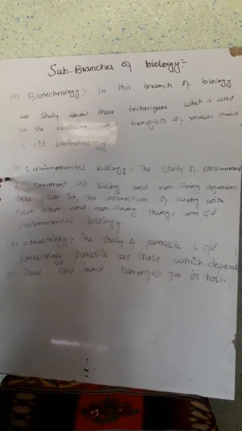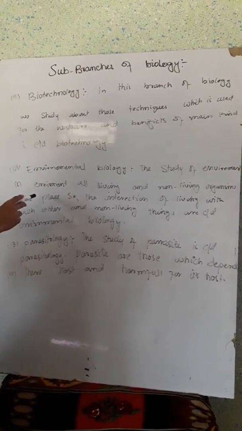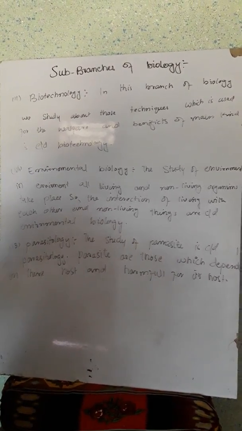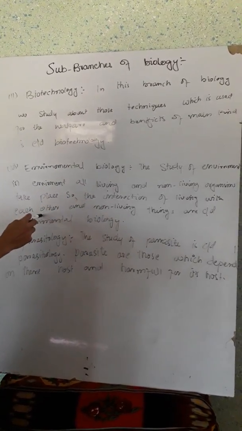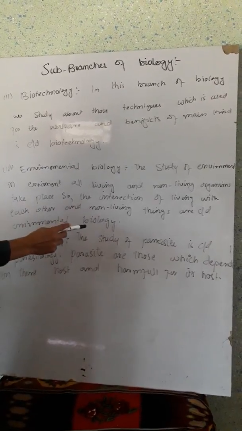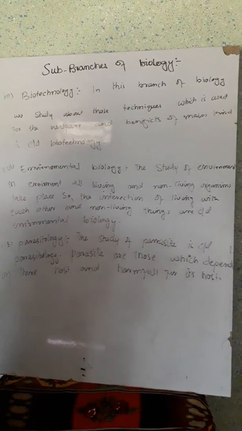The 12th sub-branch of biology is environmental biology. In this branch of biology, we study the environment and all the things present in it, living and non-living organisms. So the interaction of living organisms with each other, and also the interaction of living organisms with non-living organisms, all these things we study in this branch of biology, which is known as environmental biology.